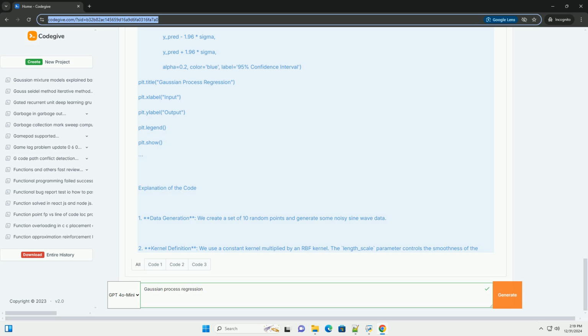Conclusion. Gaussian process regression is a flexible and powerful tool for regression tasks, especially when dealing with small datasets or when uncertainty quantification is important. The ability to incorporate prior knowledge through kernel functions and to provide uncertainty estimates makes it a valuable approach in various applications including machine learning, statistics, and engineering. Feel free to experiment with different kernels and datasets to see how GPR performs in various scenarios.